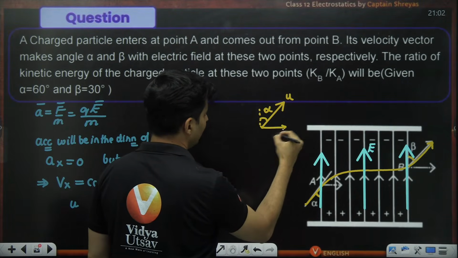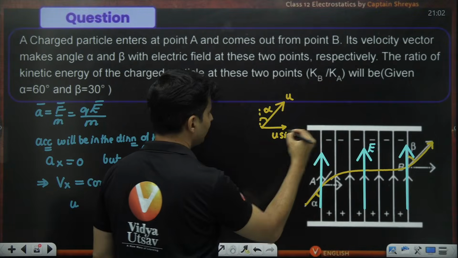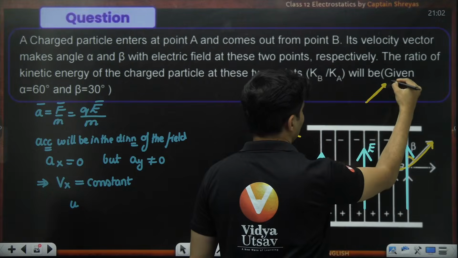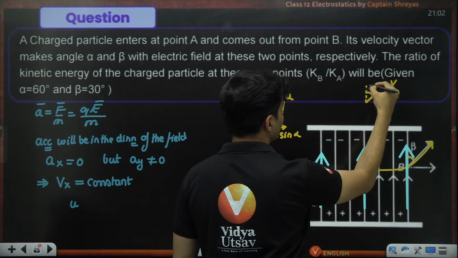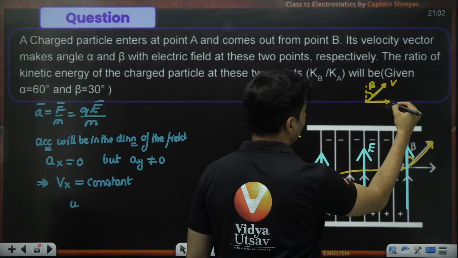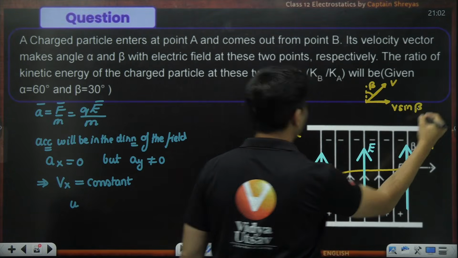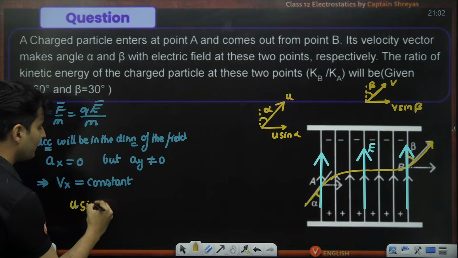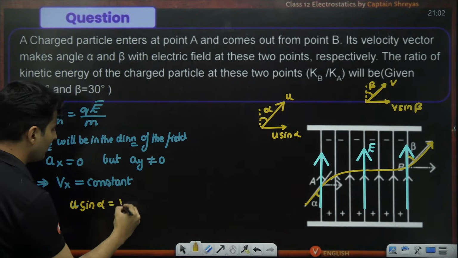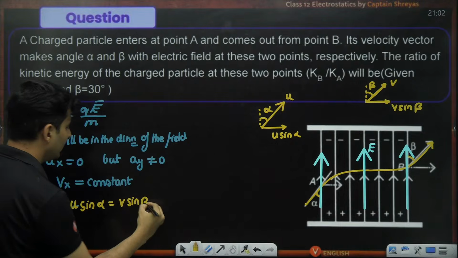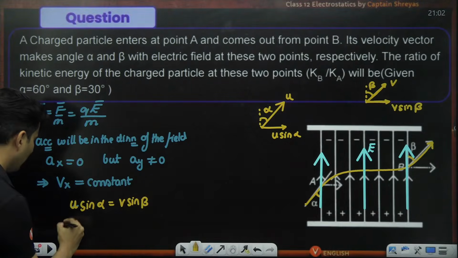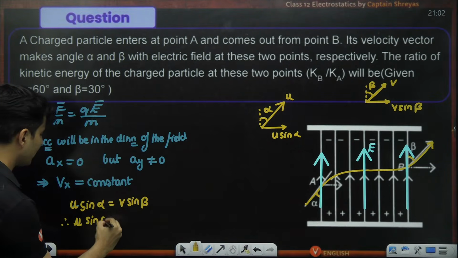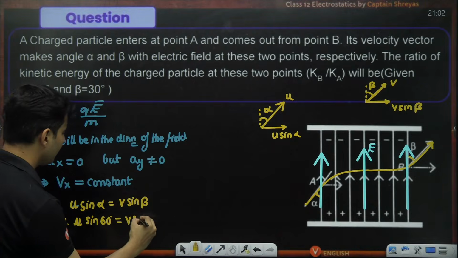The x component will be u sine alpha. And when it comes out with some velocity v, this is beta, the horizontal component will be v sine beta. So can I say that u sine alpha will be equal to v sine beta? Everyone with me on this? And sine alpha means sine 60, so u sine 60 will be v sine beta.